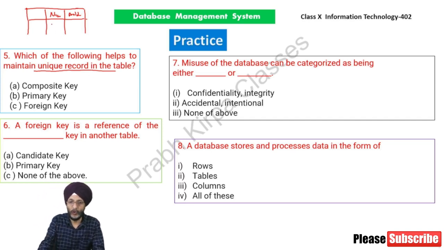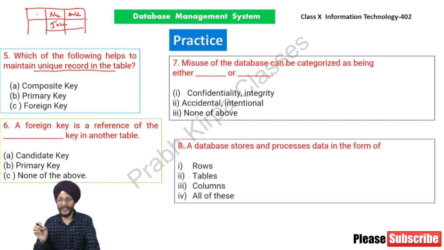Suppose John. There may be many students having the name John. So it becomes necessary for the school to allot a particular value to each student, that is the registration number or student ID, so that each student can be easily recognized as different from the others.